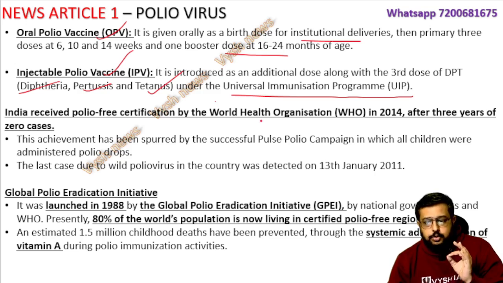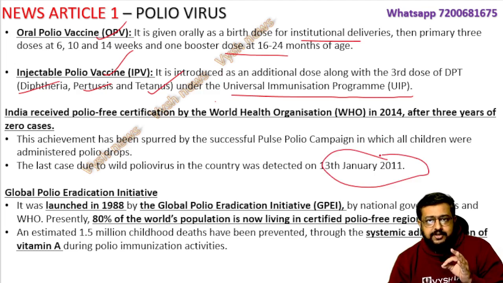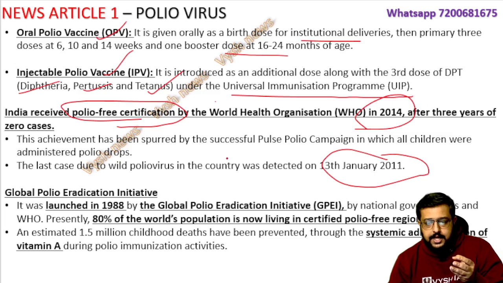India's last case of polio was in 2011, and after the last case, WHO will do monitoring for 3 more years. After that they give you something called polio free certification. In 2014 we got this, 3 years after our last case. The world also has the Global Polio Eradication Initiative. It was launched in 1988, and national governments and everybody coordinate, because of which, as I told you, 80% of the world's population is now living in a polio free region. But Afghanistan and Pakistan have still not eliminated it. That is the news article today.